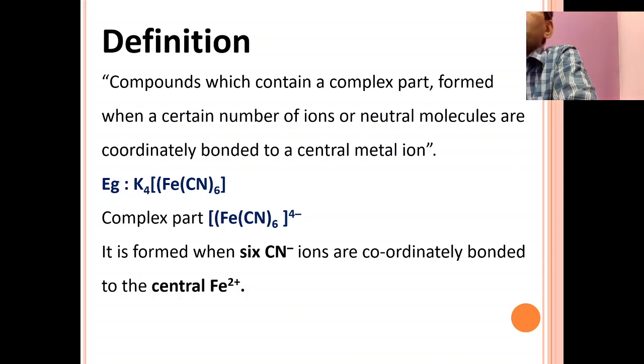Coordination compounds contain two parts: one is a complex part and another one is an ionic part. The complex part is formed by a certain number of ions or neutral molecules coordinated to a central metal ion. Therefore, the complex ions are placed in a coordination sphere, so a square bracket should be there while writing the coordination compound. Otherwise, it is a simple compound, not a coordination compound.